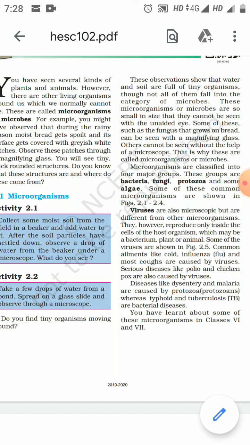Viruses are also called microscopic but are different from other microorganisms because viruses are considered to be on the borderline of living and non-living. Because when they are present outside the host body, outside the human body, they do not behave like living organisms. But when they enter into the host, into the living organisms, they start multiplication. Common examples are cold, influenza. Now these days we are talking about COVID-19. This is also caused by viruses.